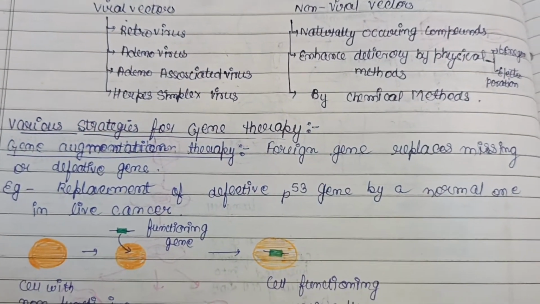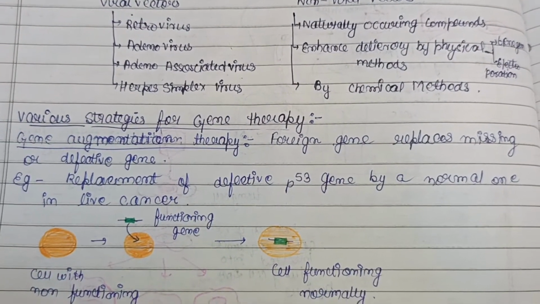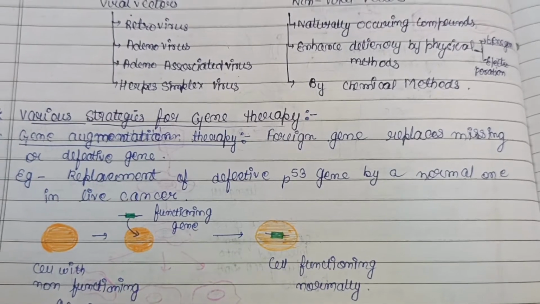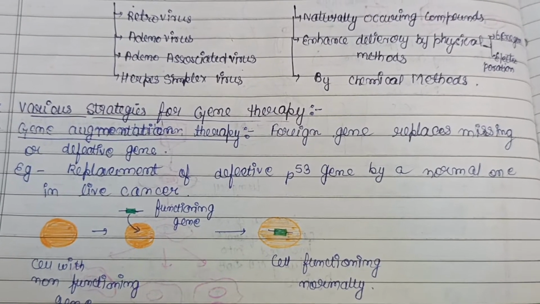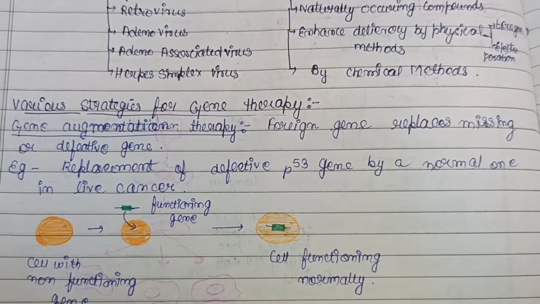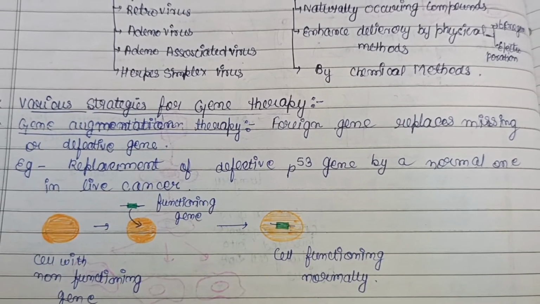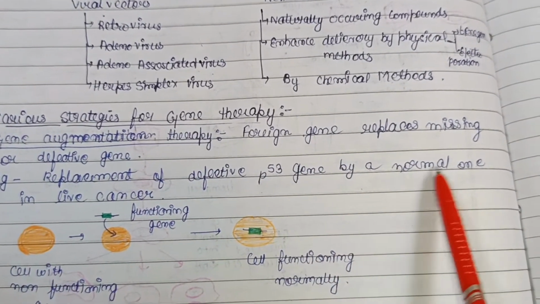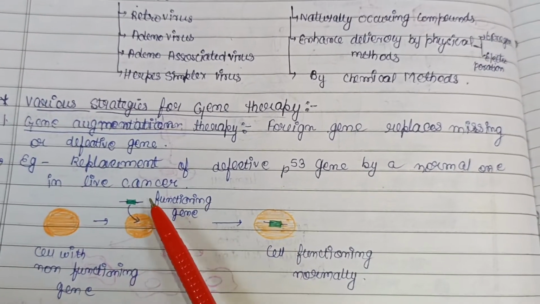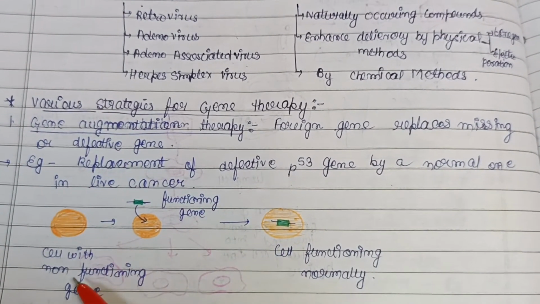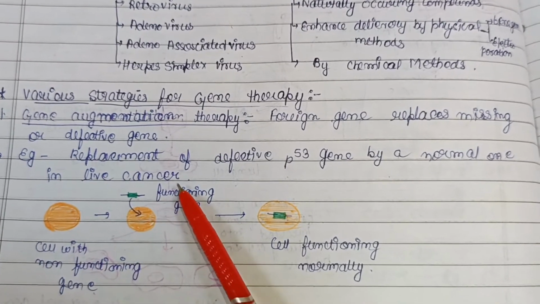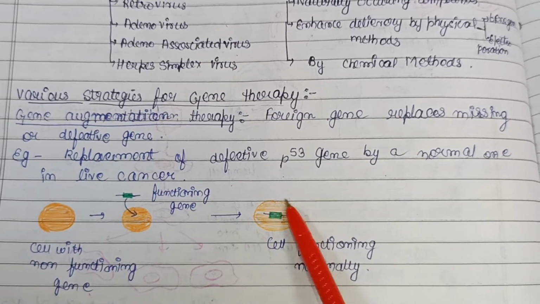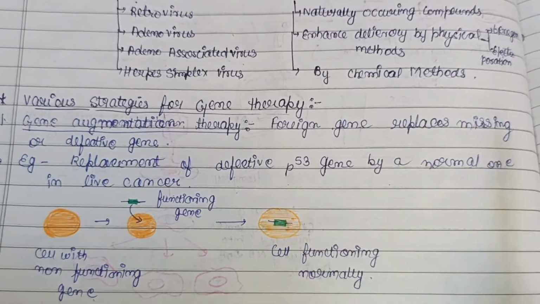Then various strategies for gene therapy. So first is gene augmentation therapy, that is here a foreign gene replaces the missing or the defective gene. For example, in case of a defective p53 gene replaced by a normal one in liver cancer, that is here it is a cell with a non-functioning gene. A functioning gene is inserted here, and then after that the cell is functioning normally.